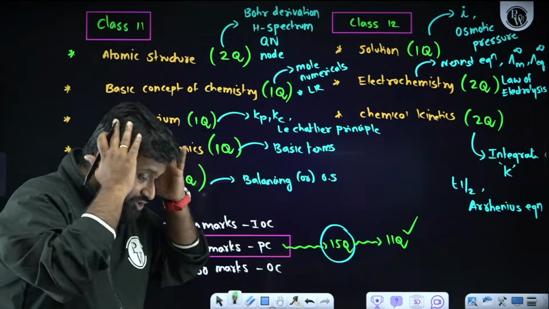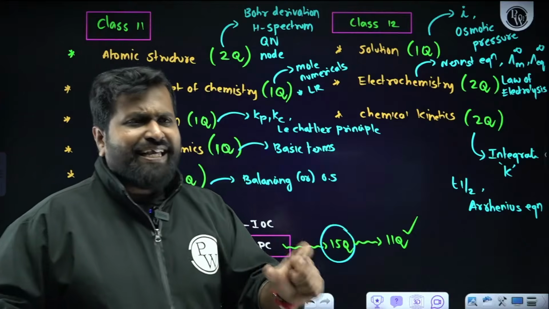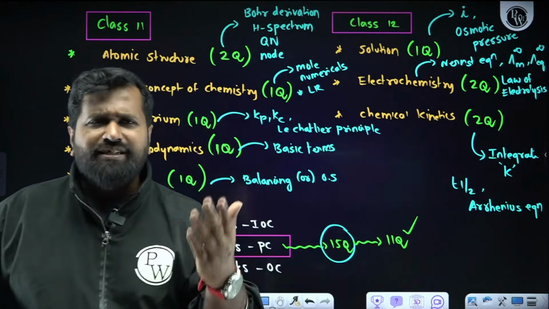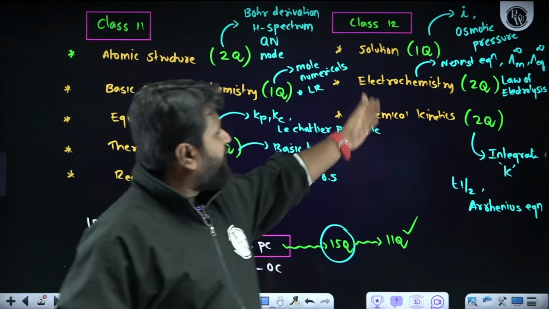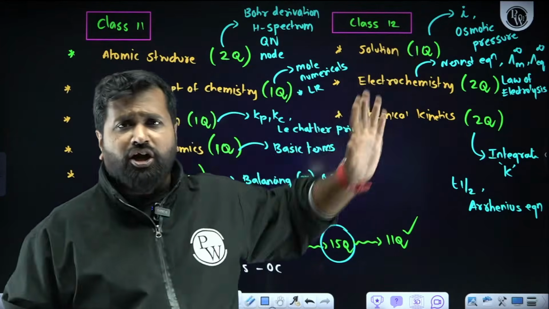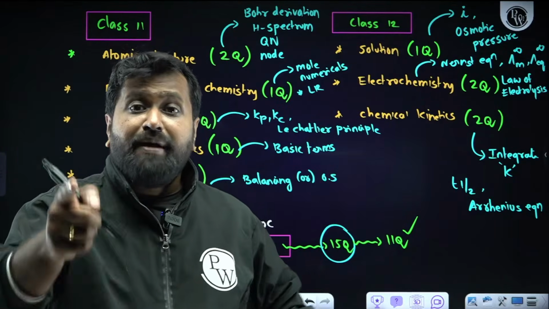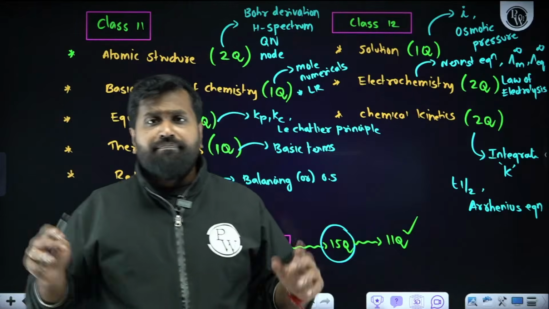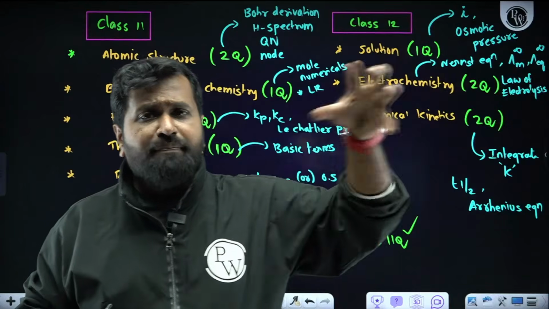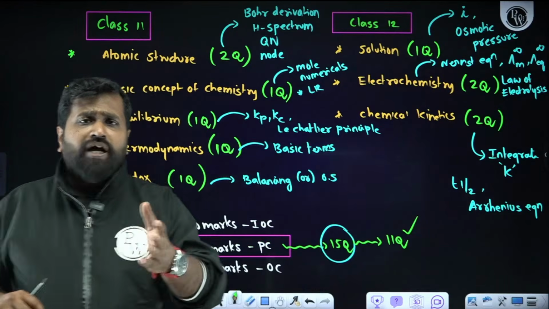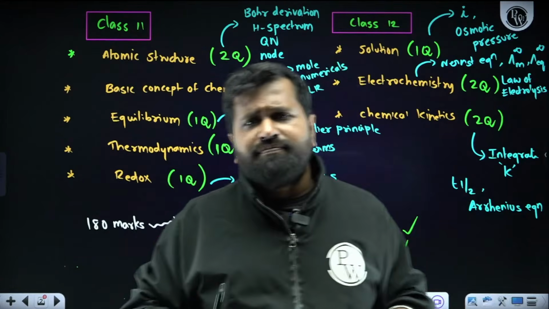Sir, in physical chemistry, thermodynamics will come, I will read. In physics also, thermodynamics. My question: in these last 7 days, why are you wasting your precious time sitting in unwanted topics? We know very well in solution, other than Van 't Hoff factor, osmotic pressure, RLVP numerical will be there, but they may complicate it. If the question paper setter wants to frame a tough paper, they may bring JEE Advanced RLVP numericals into the question paper. Tell me how it is possible for us to solve. It will be really tough.